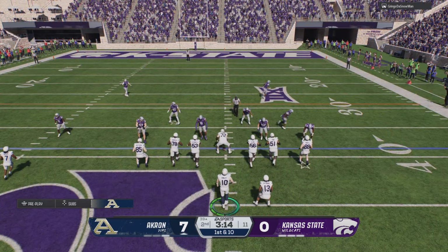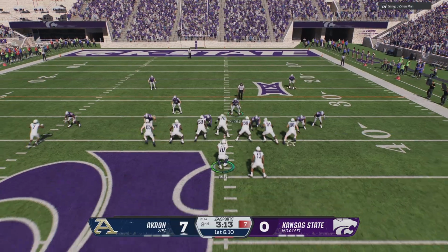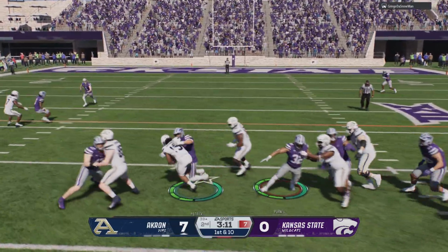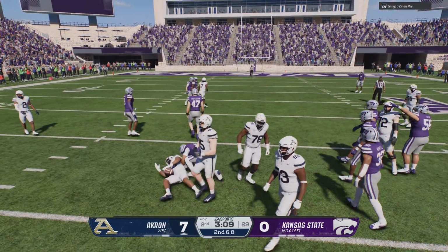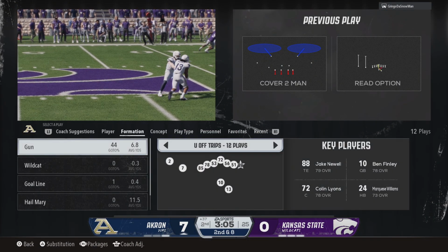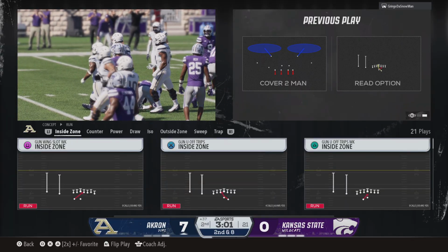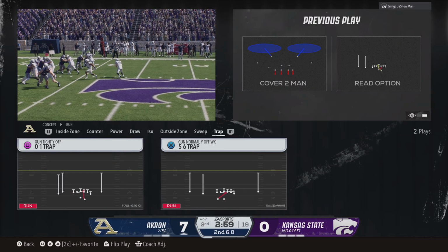Couldn't ask for better starting field position for this offense. The give on the option. We'll give him a couple on that one. 2nd and 8 coming up. That's a really good job by the defense, wrapping them up, getting them on the ground. Take away that run game. Make them one-dimensional, put them in passing situations. Really good job by the defense.